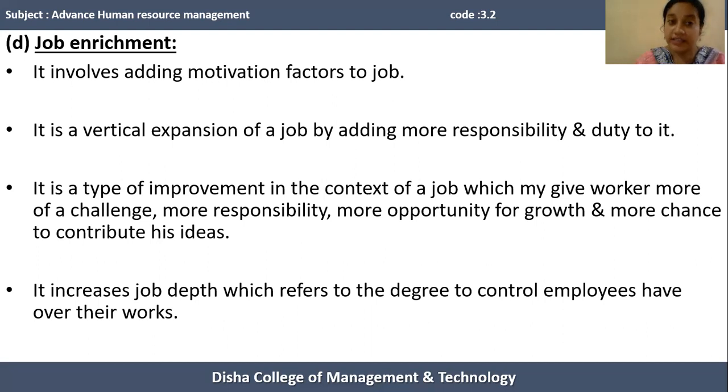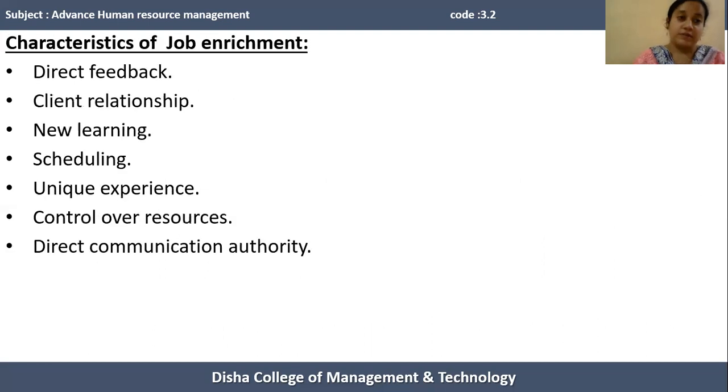In case of job enrichment, the organization adds more duties and more responsibilities to a particular job, so the contents of the job are increased, and that increases the job depth. It allows the human resources to control and schedule their own work. Job enrichment makes a job more challenging and interesting. So by performing an enriched job, the employee feels satisfaction, that leads to motivation and dedication of human resources.